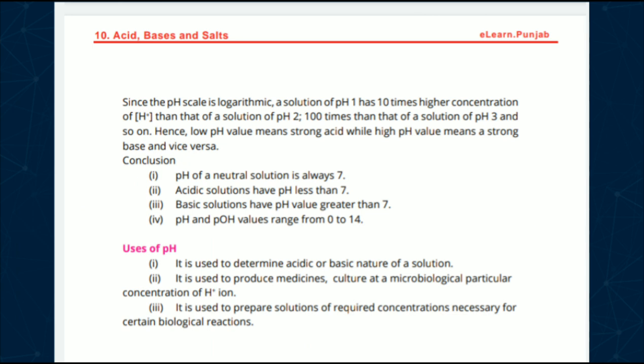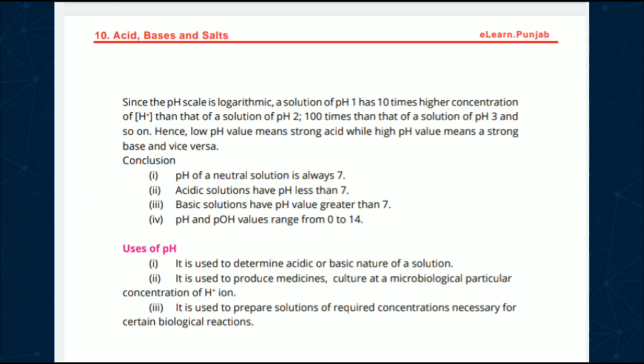Now we can conclude that the pH of a neutral solution is always 7. Acidic solutions have pH less than 7. From the last table, we can conclude basic solutions have pH value greater than 7. And we have learned already that pH and pOH value ranges from 0 to 14.